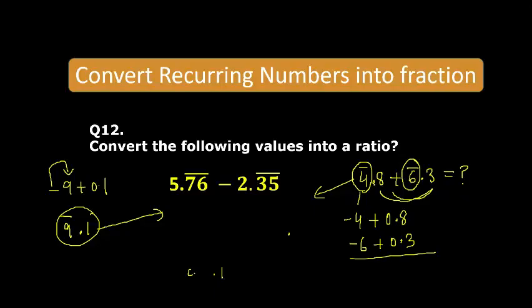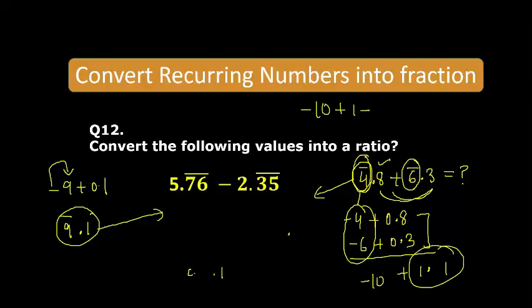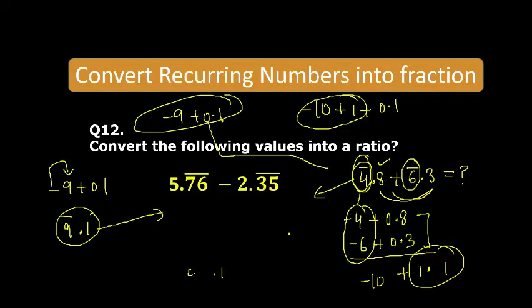If there is bar before point, that is nothing but negative. But the first part is negative, second is positive. So if you add these two, you will get minus 10. If you add these two, you will get 1.1. So you got minus 10 plus 1.1, you can write it as 1 plus 0.1. So add 1 in this, you will get minus 9 and plus 0.1. So as per your option, you have to convert this into this type only. So minus 9 can be written as 9 bar and next one is positive, that is 0.1. This will be your answer. I hope it is clear now.